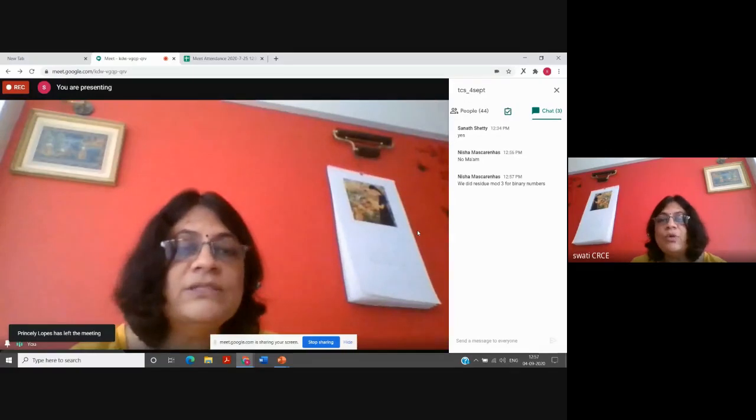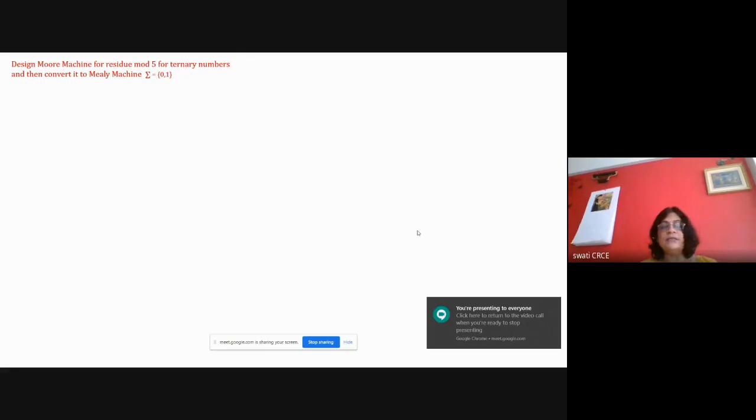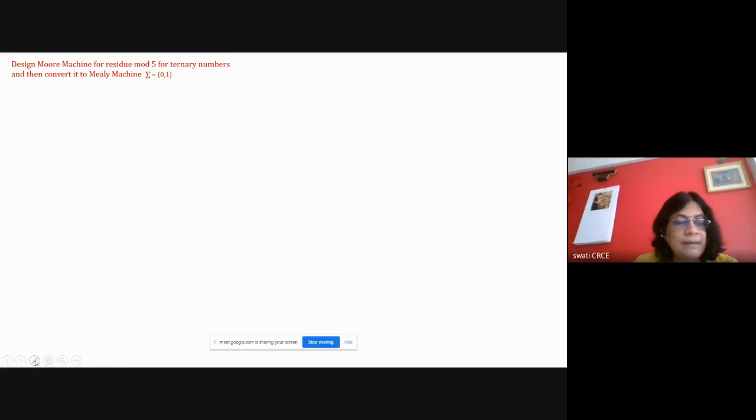Okay, we have done residue mod 3 for binary numbers. So today we will see this particular problem of residue mod 5, which means remainder. Divide the number by 5 and then check the remainder. It should give you the remainder, and the number system is a ternary number system. So read this carefully. The number system is not binary, it is a ternary number system, meaning the number system which has three symbols 0, 1, and 2. We divide the number by 5, and then we get the remainder, and the output symbol generated will be the remainder. That is the question.